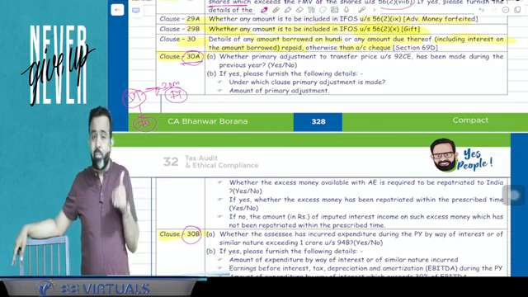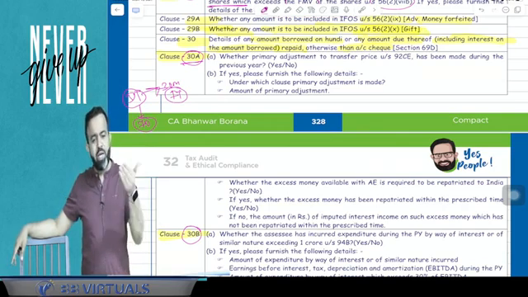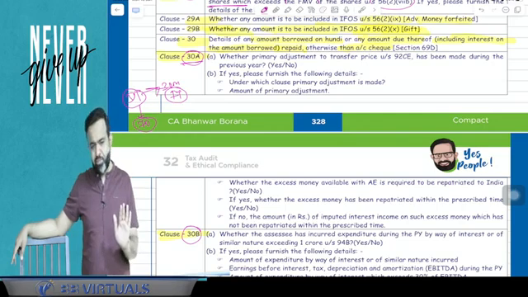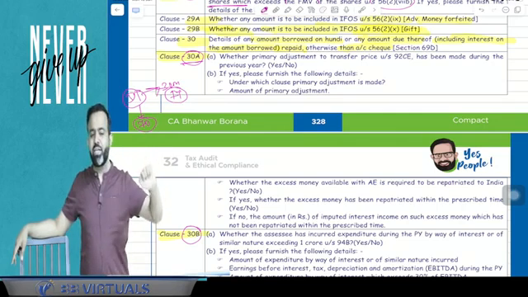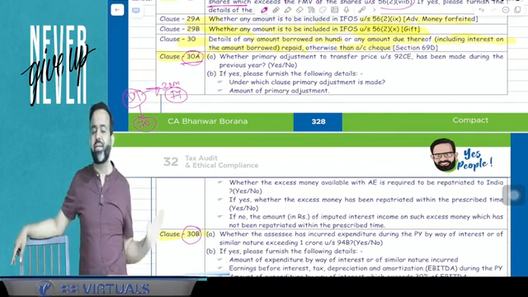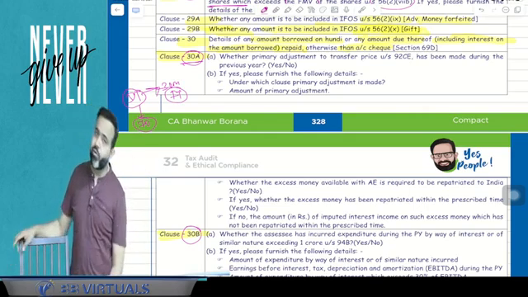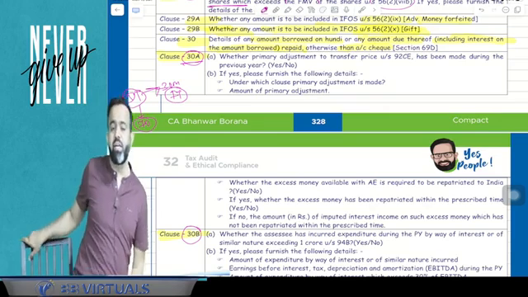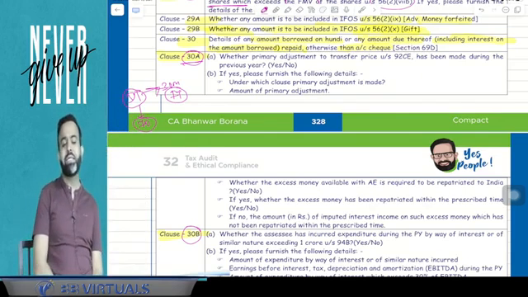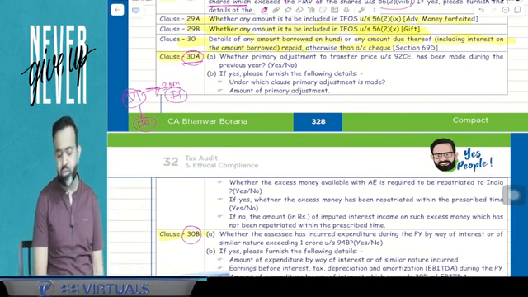30A means whether there is a primary adjustment or not, and due to the primary adjustment whether there is a secondary adjustment or not. Is money lying with the associate enterprise, how much money is repatriated to India, what amount is not repatriated, it is treated as a loan, and what will be the interest amount. So that will be the reporting requirement in Form 3CD in clause number 30A.